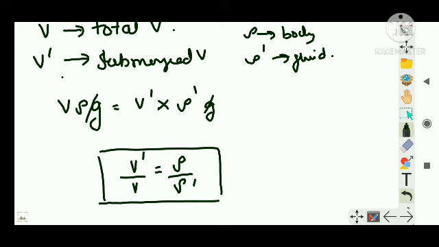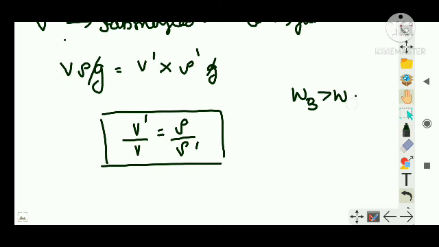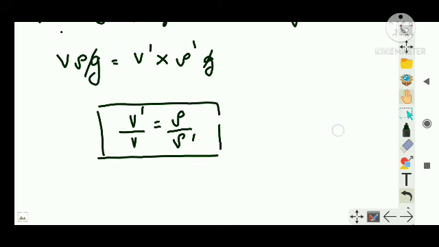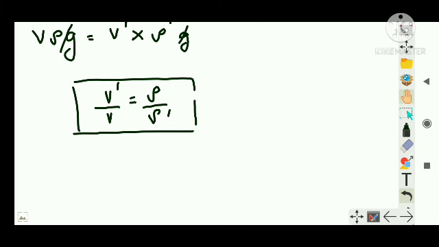This is the condition when the upthrust is greater than the weight of the body. Clear? This section is a little bit twisted, and most of the problems are asked from this case. That's why I took it again and again. Clear? See, now here also I can state a condition. What happens when rho is less than rho dash, that is, the density of the object is less than the density of the liquid? That is when this fraction is less than 1.